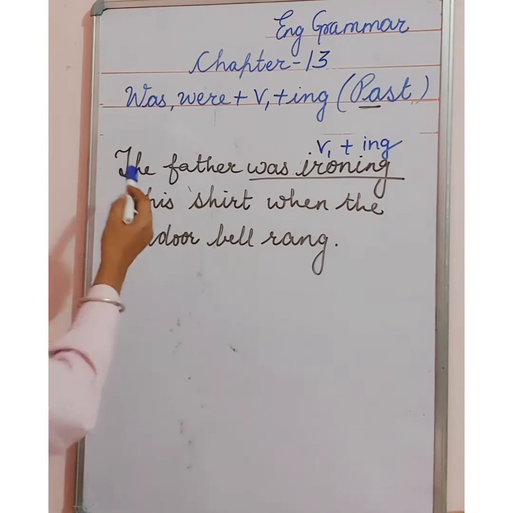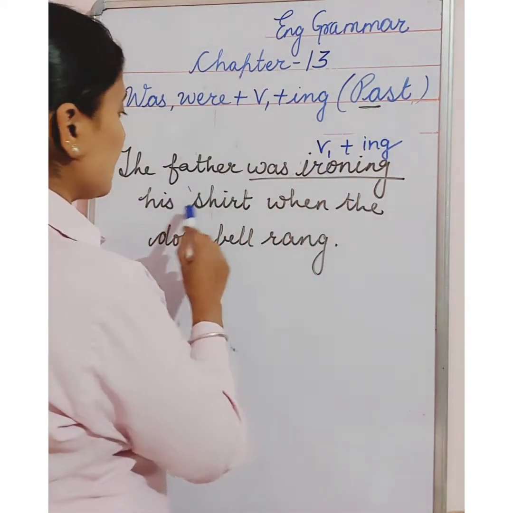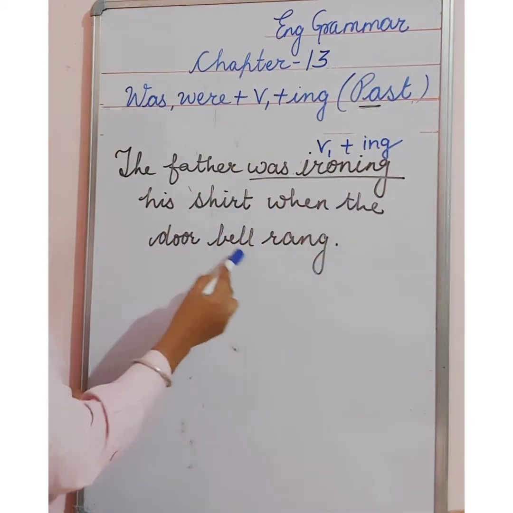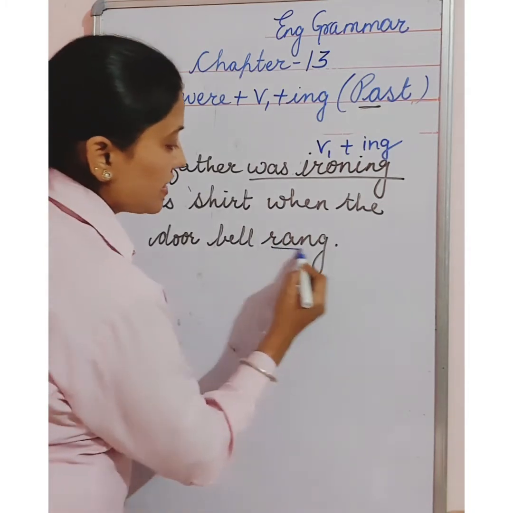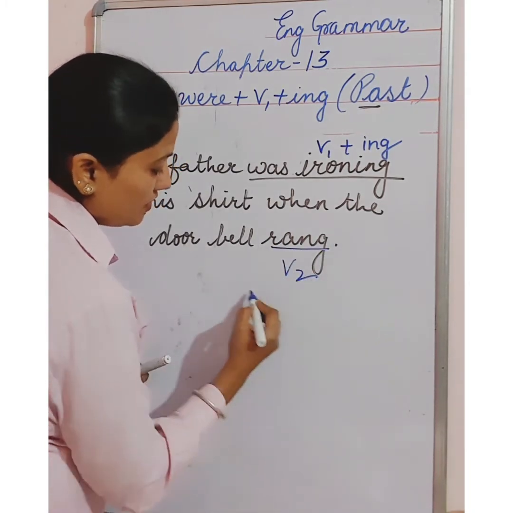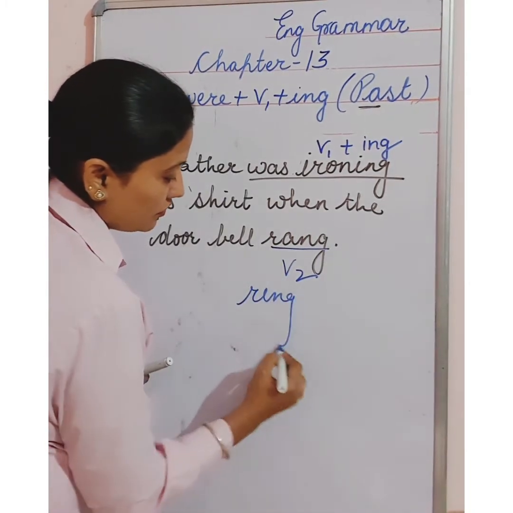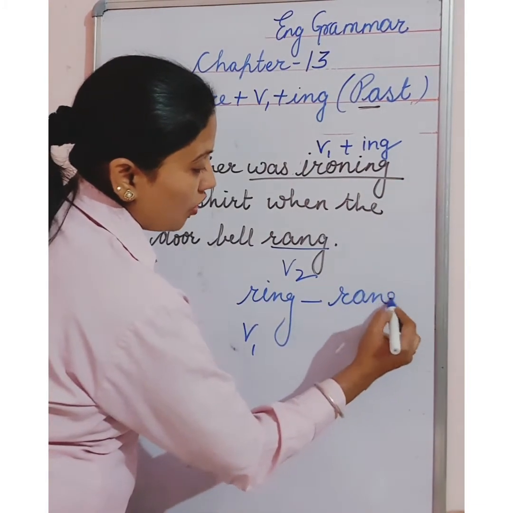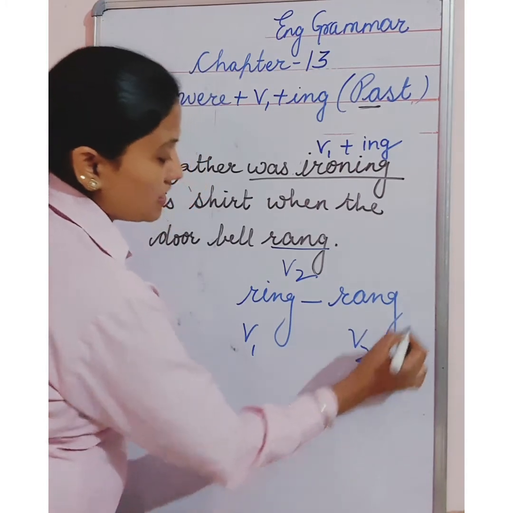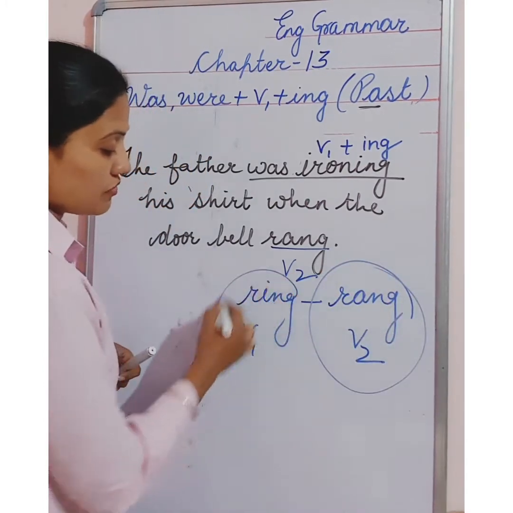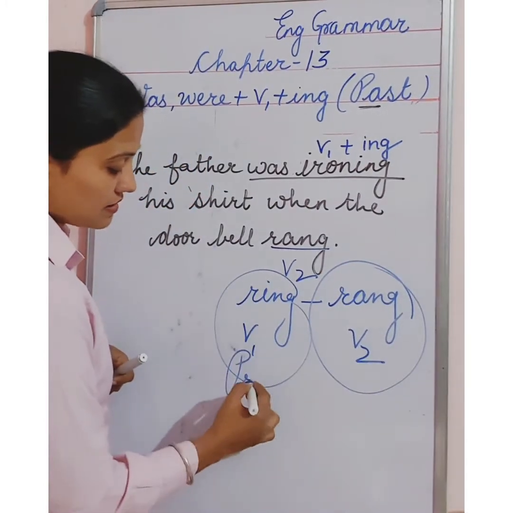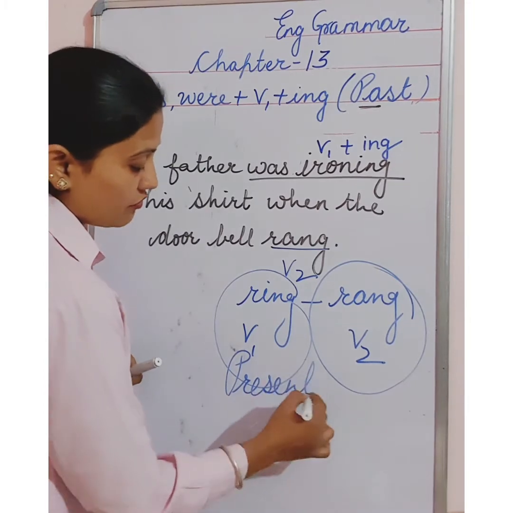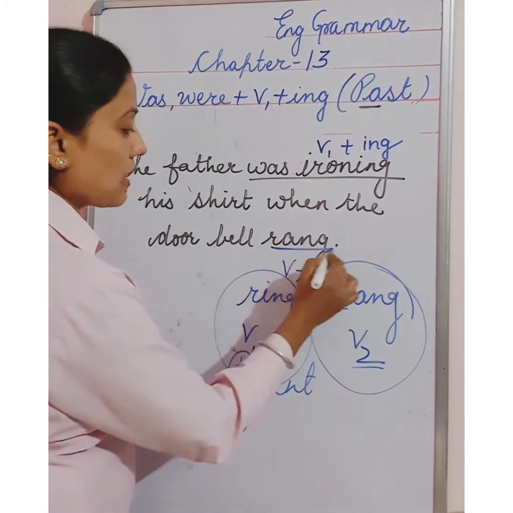Let me give you one sentence. See, the father was ironing his shirt when the doorbell rang. So you can see it is rang, it is second form. Ring is the first form and rang is the second form. We call it past form. Means we are talking about past. This we use with the present. Okay, so this we use with the past. So it is past form here.